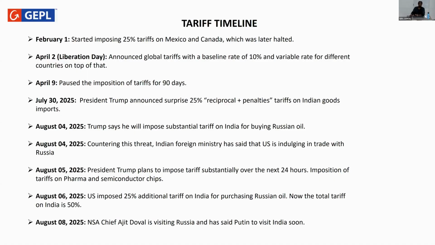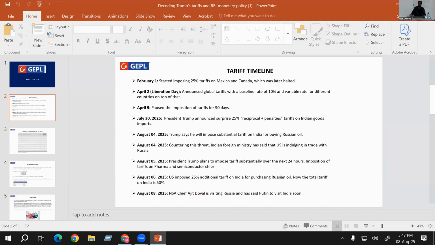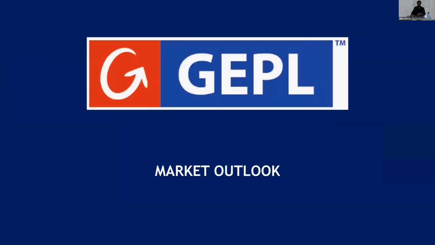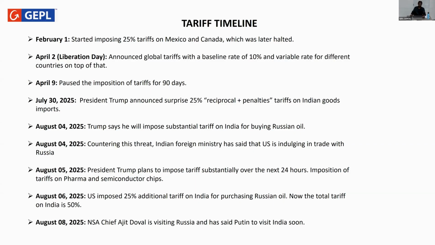If you see, on February 1st, Mr. Trump started imposing 25% tariff on his neighboring countries, which includes Mexico and Canada. This was primarily due to the fentanyl trade that was happening illegally between both the countries. So in order to stop that, Mr. Trump had to impose 25% tariff on both the countries.